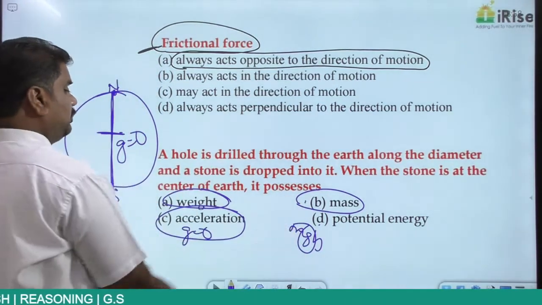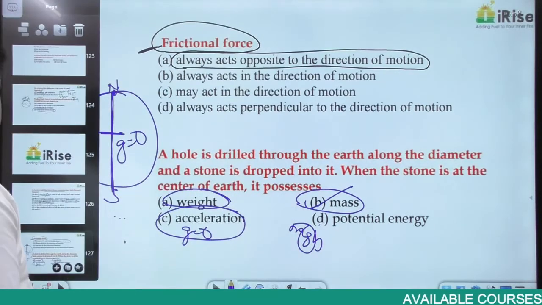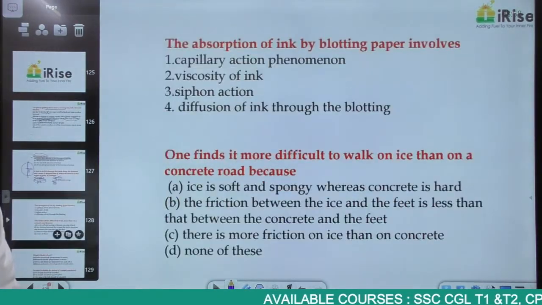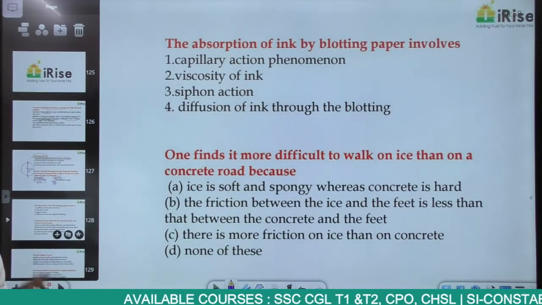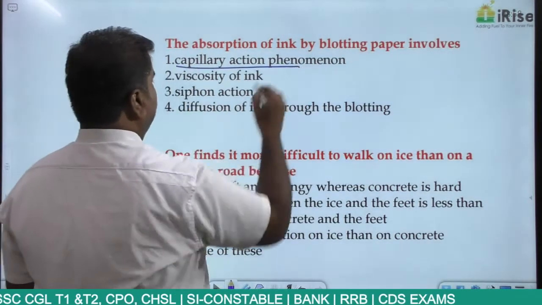So at the center of earth, it possesses only mass, because at the center of earth, the value of g is always equal to 0. Next one. The absorption of ink by blotting paper involves capillary action.